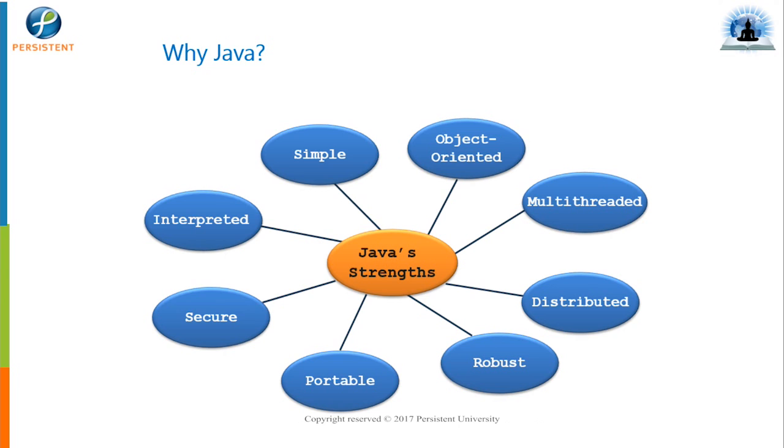So once I write a code in Java, that can be deployed or run on any machine, on any platform. That's why we are calling it portable. Yes, we are saying Java is secure. Believe me, Java actually came into existence to support the internet, to support the WWW. If you're going to deploy your application on the internet, or on the World Wide Web, the application must be secure, very secure.